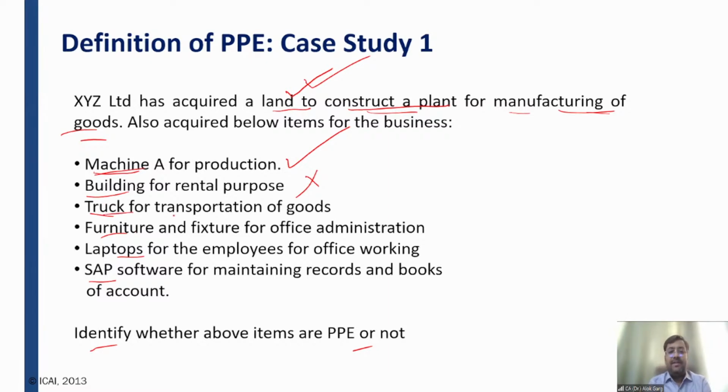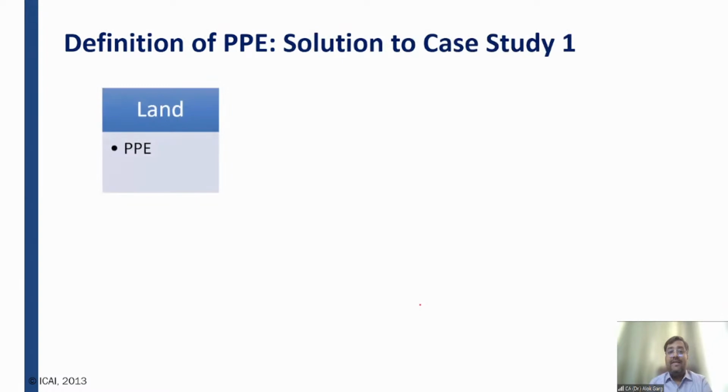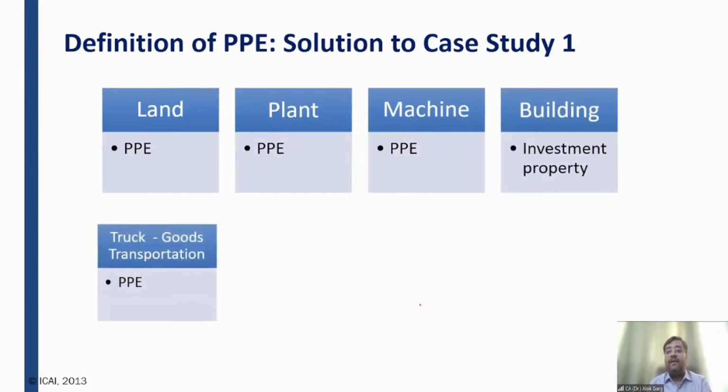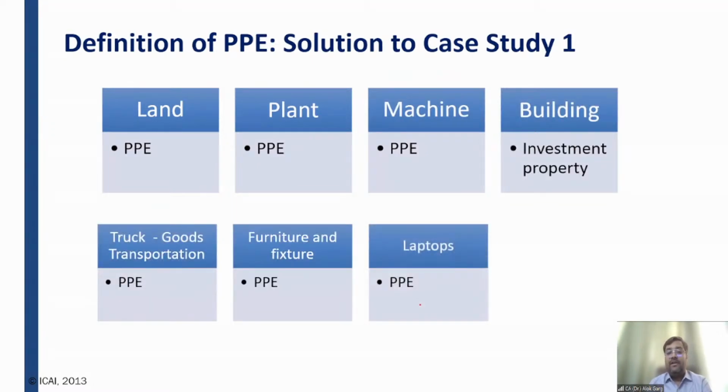Truck, is it a tangible item? Answer is yes. It is held for supply of goods and services. And of course, it is expected to be used for more than one period. Yes, truck is a PPE. Furniture and fixture, it is held for administrative purposes. It is a PPE. Laptop, of course, it is a tangible item. It is a PPE. It is held for the administrative purposes. SAP software, is it a tangible item? Answer is no. It is an intangible item. It is not a PPE, right? So friends, land is a PPE, plant is a PPE, machine is a PPE, building is an investment property, truck is a PPE, furniture and fixture is PPE, laptop is PPE, SAP software is not a PPE.